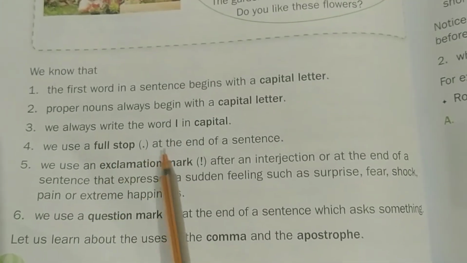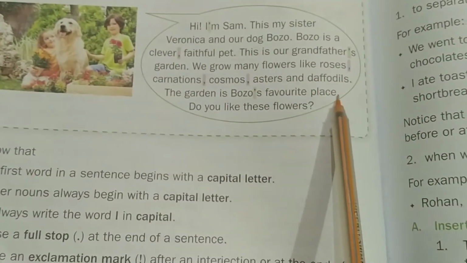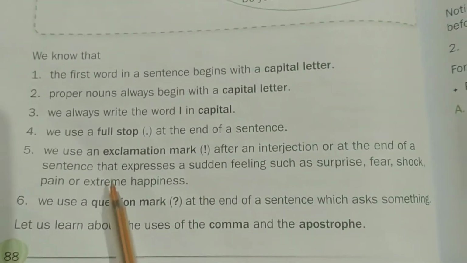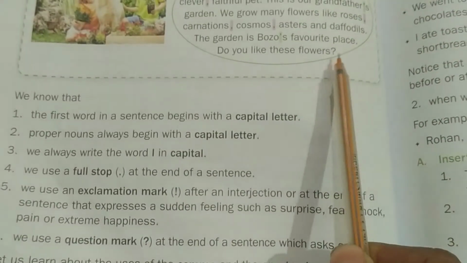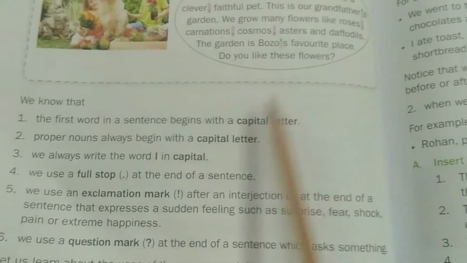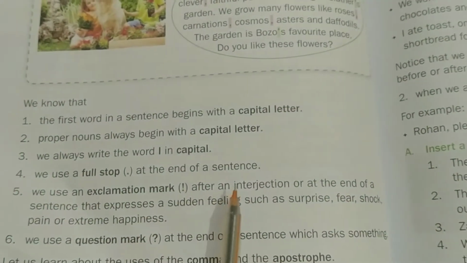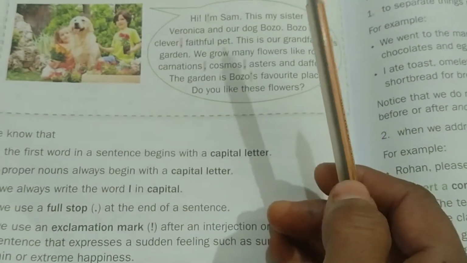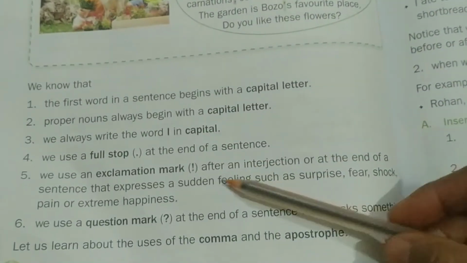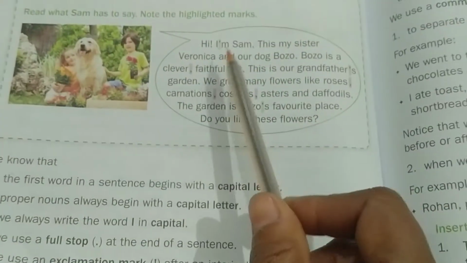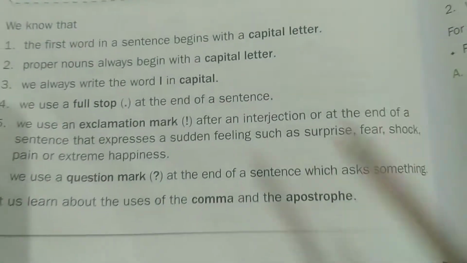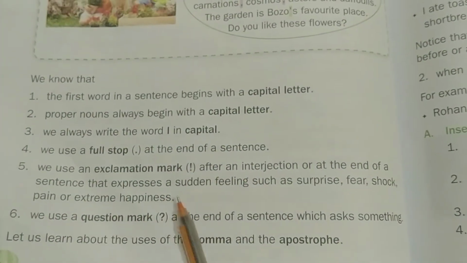We use a full stop at the end of a sentence. Always at the end of the sentence we need to use a full stop, if it is a simple sentence. And if a question is asked in the sentence, then we use a question mark. If there is a sudden feeling such as surprise, fear, shock, pain, or extreme happiness, like "Oh wow, what a beautiful...", that time we use an exclamation mark. So here, "Hi", an exclamation mark is used. So these punctuation marks you know very well.